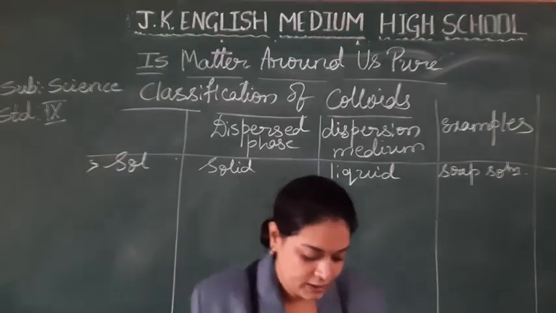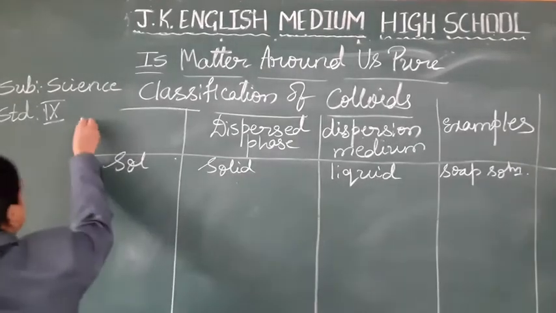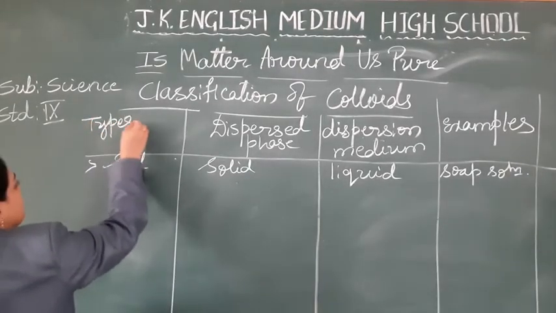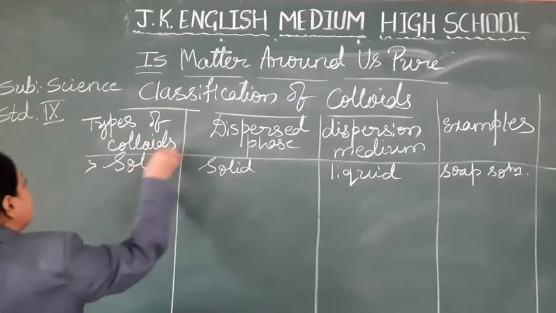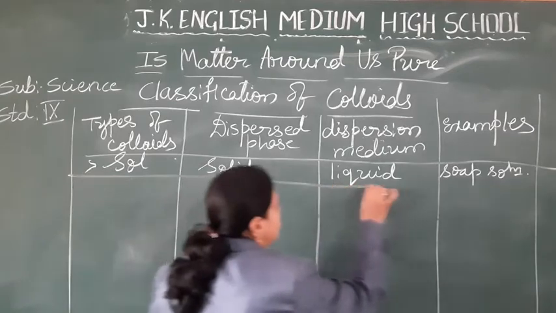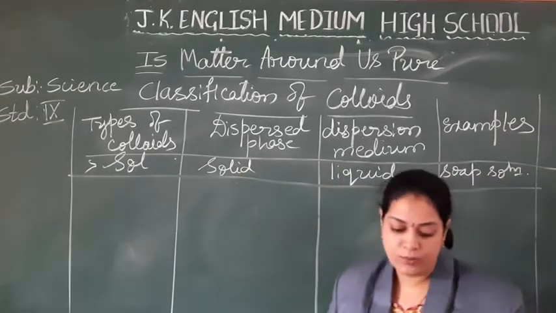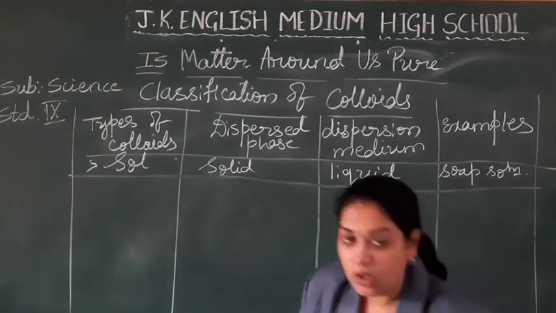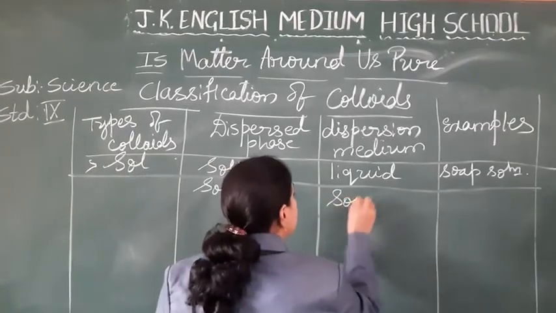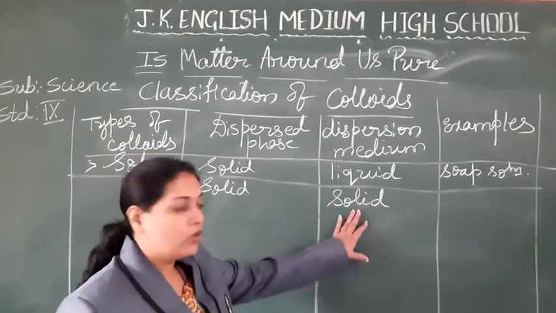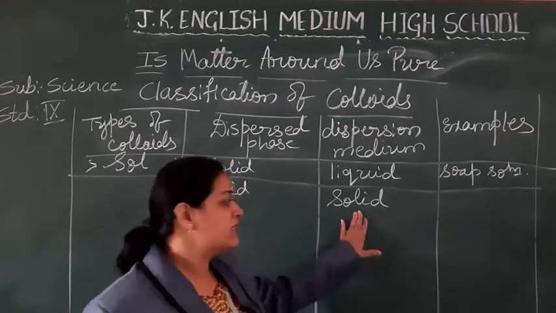So what heading I can give to that column? That is names of colloids or types of colloids. Okay, students, the first is solid phase, liquid medium. Hope you are understanding. Second one is solid. Means what? Solid phase in solid medium. Here you are not going to take the water. It is also a solid. And solute what you are going to put is also a solid.